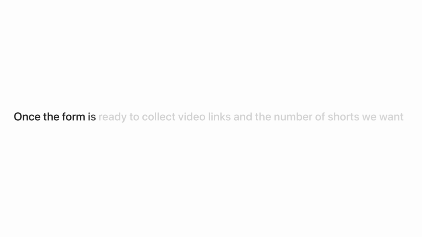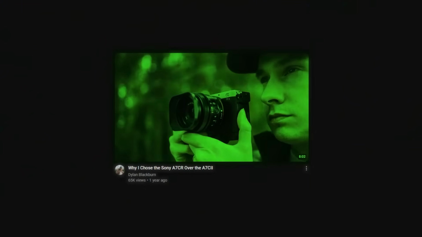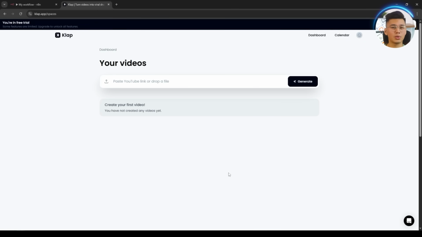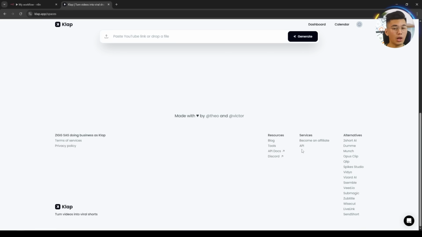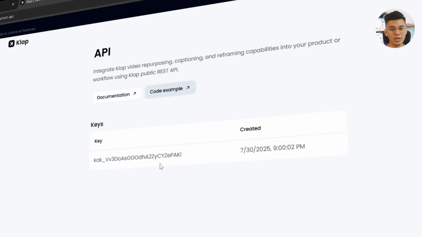Once the form is ready to collect video links and the number of shorts we want, our next step is connecting it to the tool that actually processes the video. We're going to use Clap for this part. It's the service responsible for analyzing the YouTube video and generating the clips based on our input. This is where automation starts getting interesting. To begin, we'll head over to Clap and set up an account. After logging in, scroll down to the API key section and generate a new key.